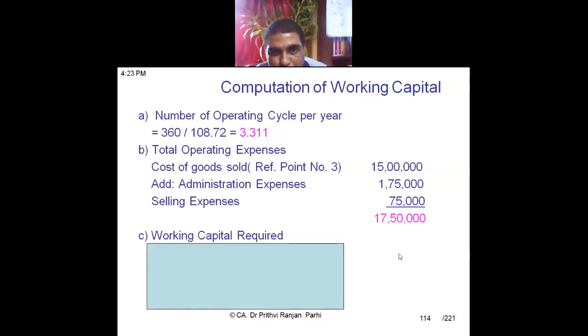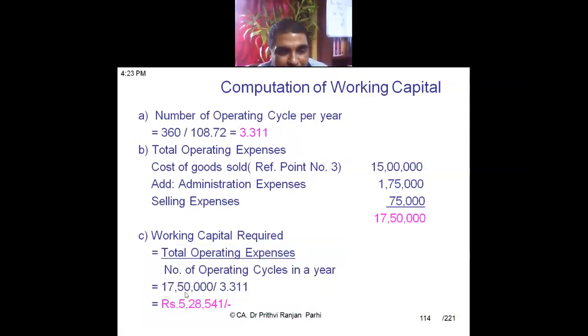So how much cash flow, how much working capital do you need? Annual requirement divided by this number of cycles. So you are getting 5,28,541. This is the amount you need as working capital. This will be recycled. So throughout the year, it will be recycled 3.31 times, and finally, you will be using 17 lakh 50,000. Understood the process through which we are computing? Yes, sir. Okay, so you see this video again and again so that you will be able to understand this process.